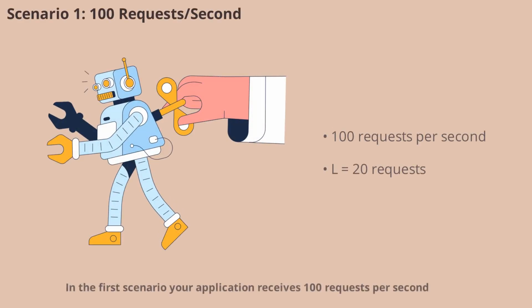In the first scenario, your application receives 100 requests per second. Plugging these numbers into Little's law, L equals 100 times 0.2 equals 20. So, on average, there are 20 requests inside your system at any moment. This helps you understand how much load your system is handling under normal traffic conditions.